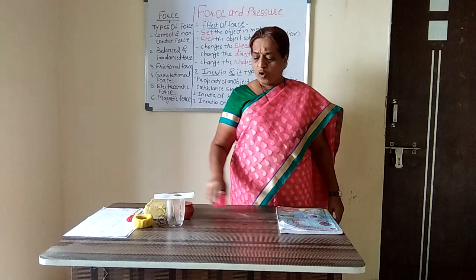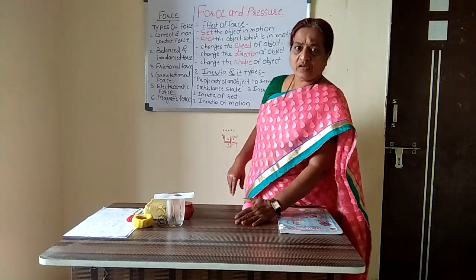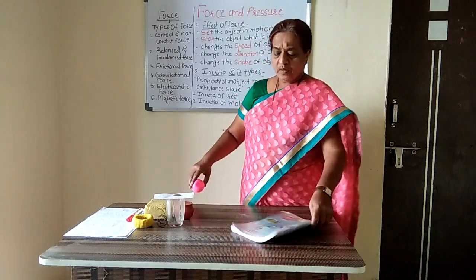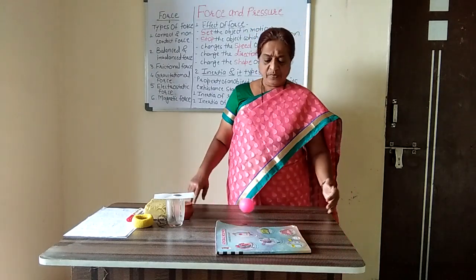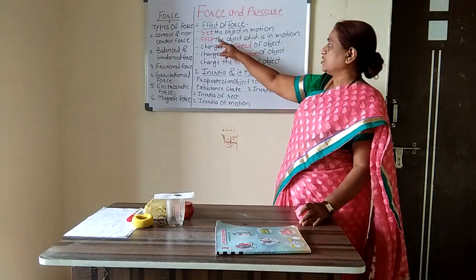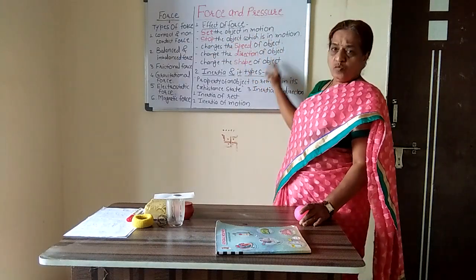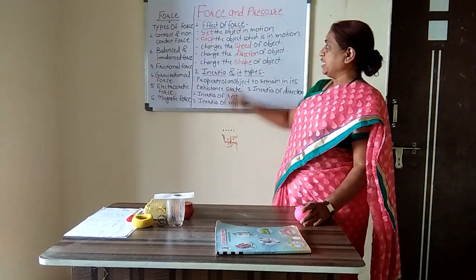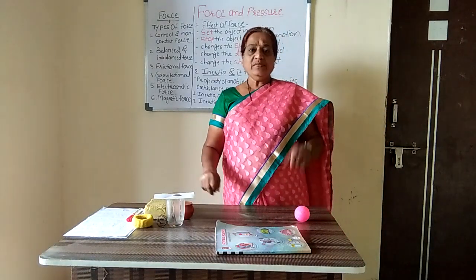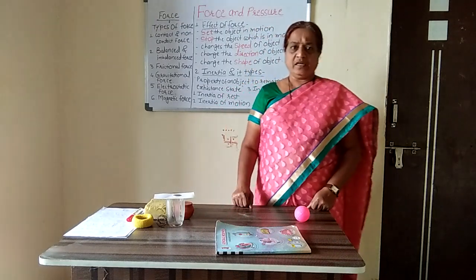Second, suppose the ball is in motion and now I apply force in this direction. What will happen? Immediately the ball stops. This is a ball in motion. When I apply force, it stops. That means the second effect of force is that it stops an object which is in motion. The third one, it changes the speed. If you are cycling, at that time you are going slow. Immediately you pedal the cycle again. What will happen?